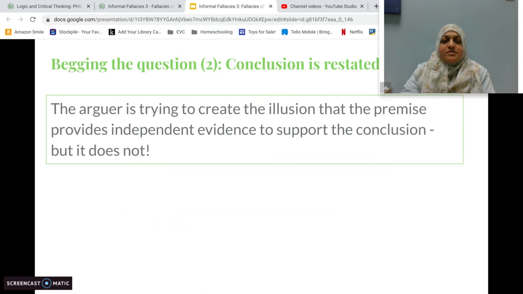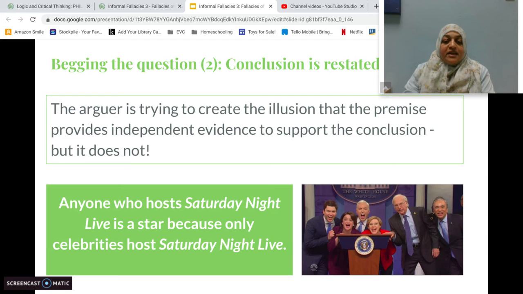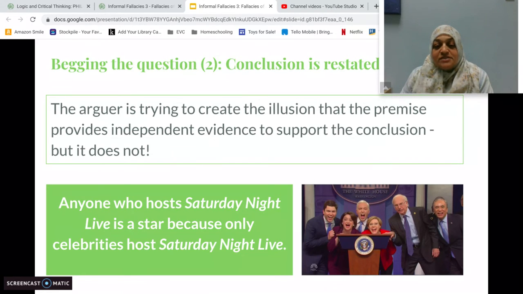The second type is where the conclusion is just restated in the premise. Again, the arguer is creating this illusion that the premise provides independent evidence for the conclusion, but it doesn't. So someone who says something like, anyone who hosts Saturday Night Live is a star because only celebrities host Saturday Night Live. Okay, so the conclusion here is anyone who hosts Saturday Night Live is a star.